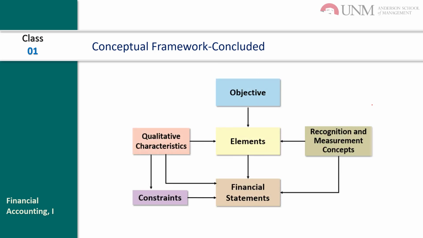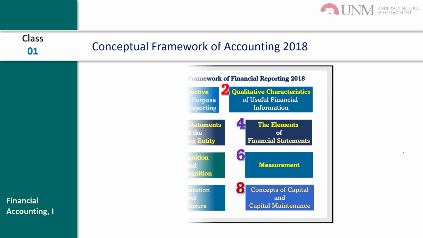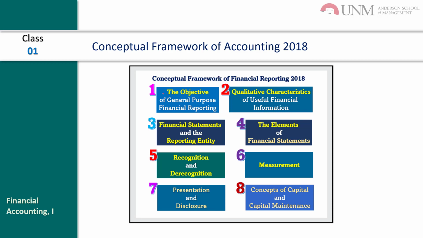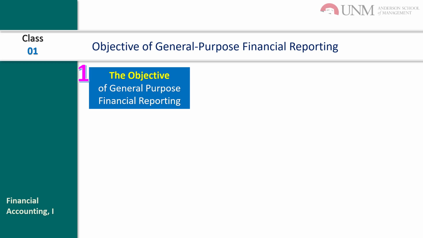So the conceptual framework includes the objective, the first one, then qualitative characteristics, elements, recognition, measurement, the constraint, and financial statements. There are many things, so we will be discussing them. Now we can see the objective of general purpose financial reporting, and the qualitative characteristics of useful financial information, number 4. So we will explain each of them. Let's see. The first one is the objective of general purpose financial reporting.